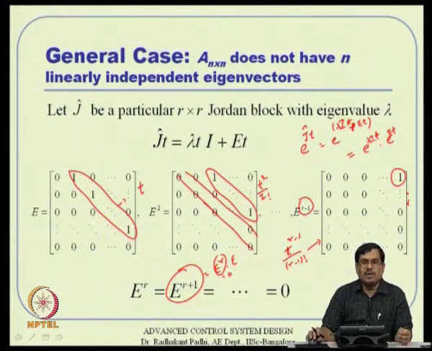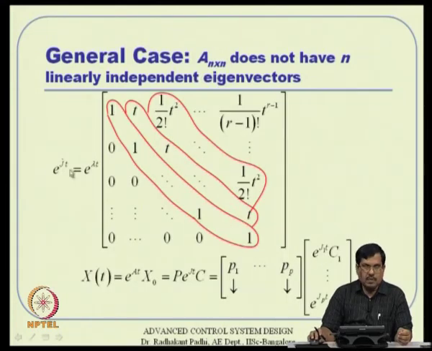So, E to the power r will go to 0, and subsequently this series truncates. And e to the power (a plus b) is nothing but e to the power a into e to the power b. So e to the power a is this one and e to the power b is that one. This particular thing has helped us in writing this form: e to the power Jt is e to the power lambda t into the whole of that.